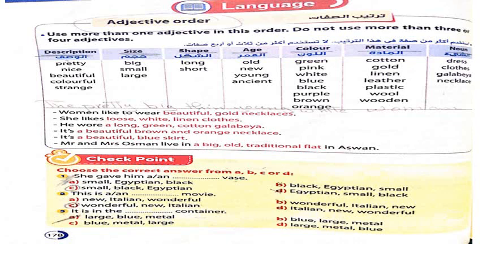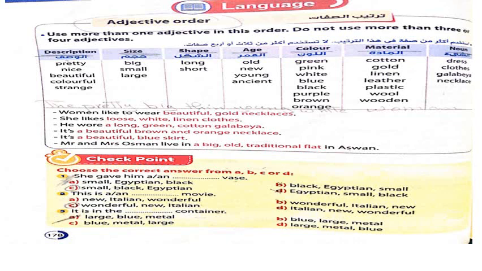Choose the correct answer from A, B, C, or D. She gave him a vase, a small black Egyptian vase. Number 2, this is a wonderful new Italian movie. Number 3, it is in the large blue metal container.